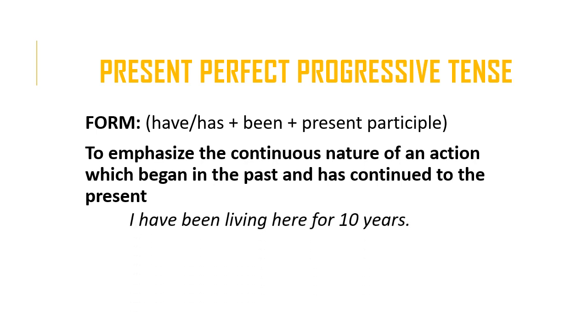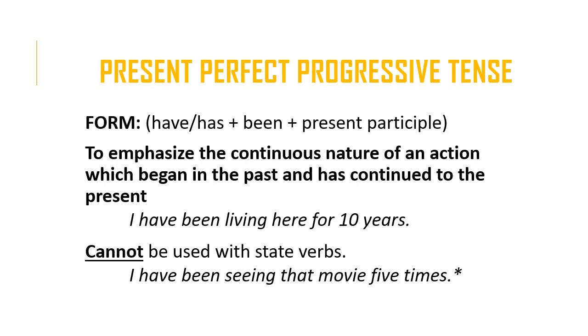So, for example, I've been living here for 10 years. And like the present progressive or the past progressive tense, the present perfect progressive tense also is generally not used with state verbs. So therefore, you wouldn't say I've been seeing that movie 5 times, because seeing is a state verb. It describes a state and not a normal action.